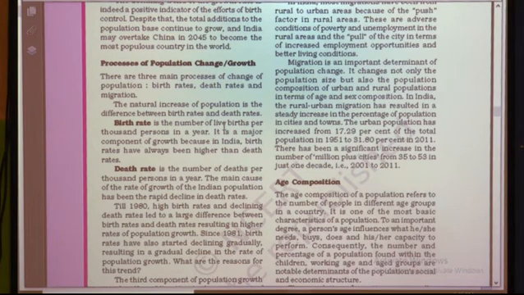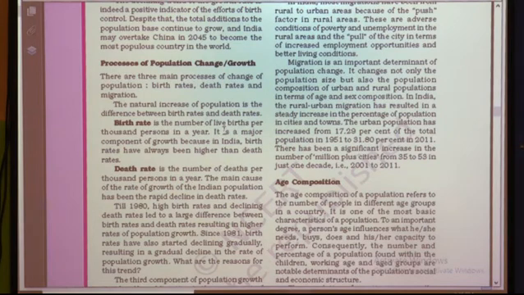Now what are the reasons for death rate? Sometimes natural calamities, sometimes some accidental coincidence. Nowadays coronavirus is also responsible for a high death rate. And when the death rate increases, obviously population starts to decrease, and where the death rate stops or becomes lower, the population increases in that particular area.